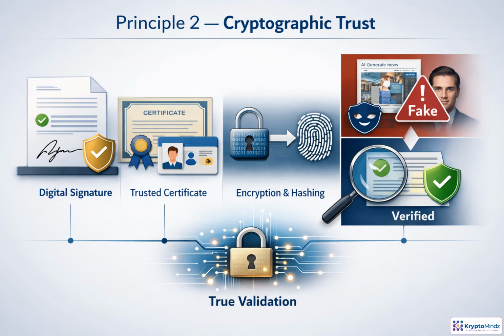Cryptographic trust moves us from "this looks real" to "this can be proven." A digital signature shows that a message or artifact was signed with a trusted private key. A certificate connects that key to a real identity. Encryption protects what must remain private, while hashing helps detect tampering. In AI environments where fake content can appear convincing, cryptographic validation provides stronger evidence than appearances or manual review.